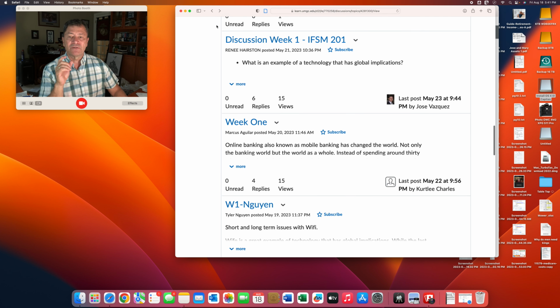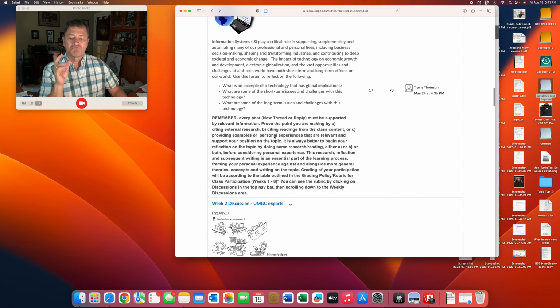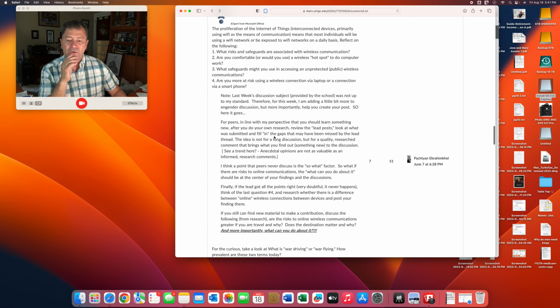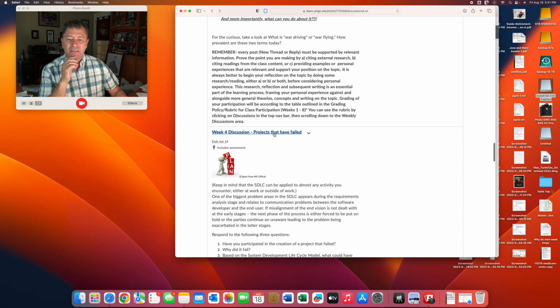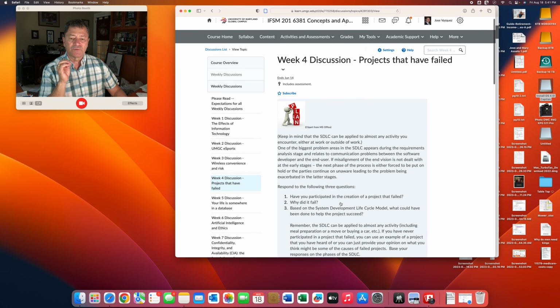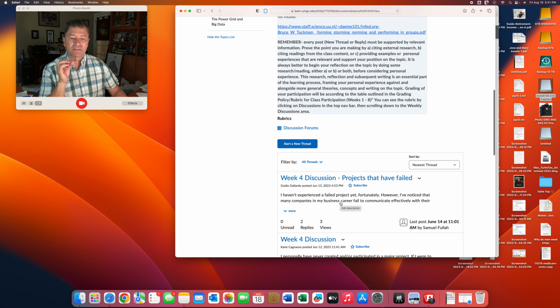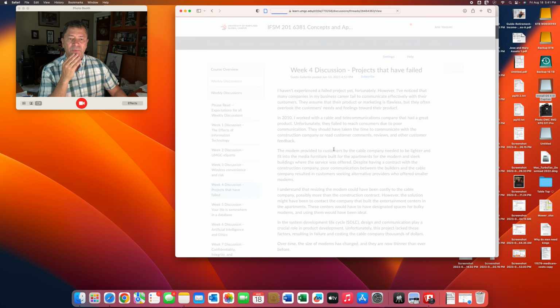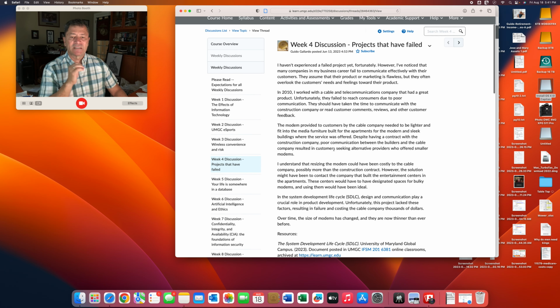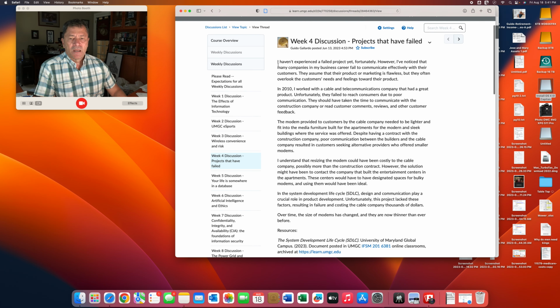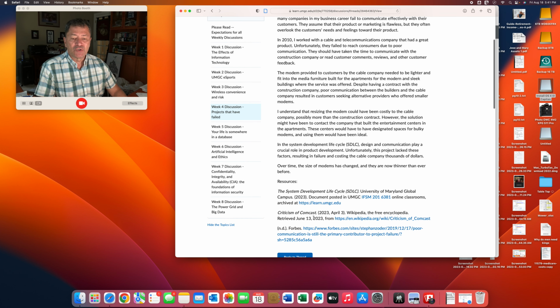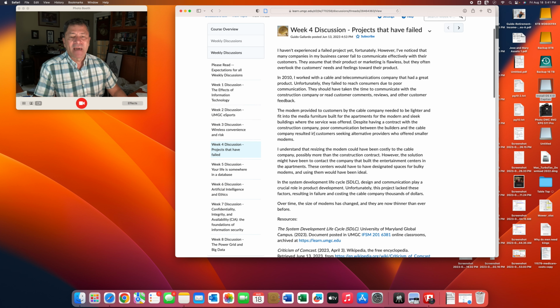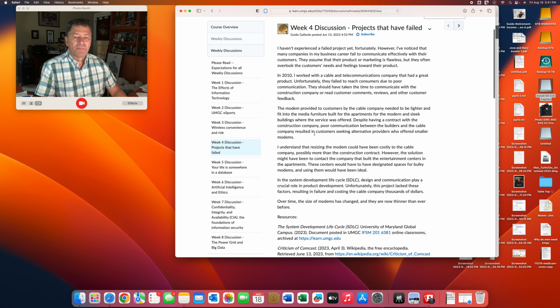Now, what I need to show you is what happens by week. Let's go to week 4 or 5, so you can see the transition that happens between posts, between different people. Let's go with this one. Discussion, projects that have failed. Again, quite extensive too, though not as long as the first one. I wouldn't be happy with just 2 references cited. And lengthwise, this is about the max of what I want to see from a lead perspective.